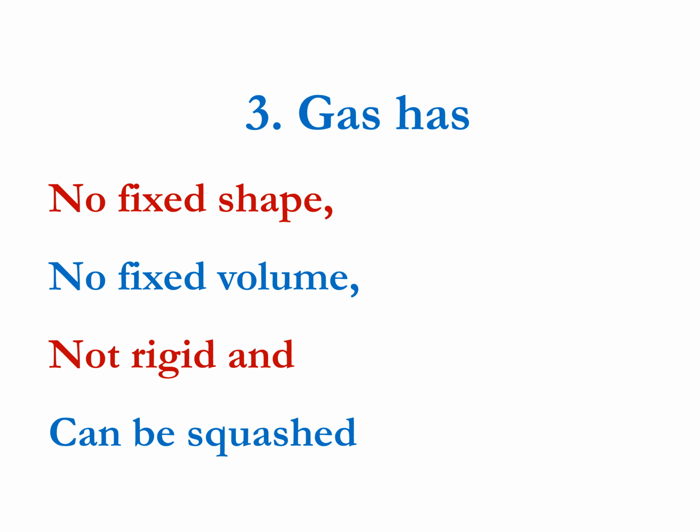Right, so we now move on to gas. A gas has no fixed shape, no fixed volume. A gas is not rigid, and a gas can be squashed. So, a gas has no fixed shape, unlike a solid that has fixed shape. A gas has no fixed volume. A gas is not rigid, and a gas can be squashed, unlike solid and liquid that cannot be squashed.